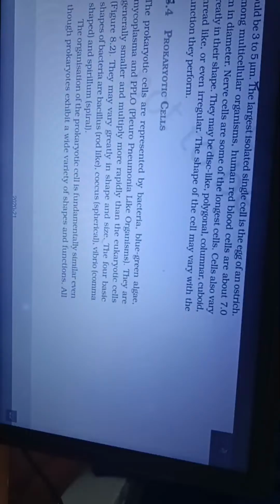8.4 Prokaryotic cells. The prokaryotic cells are represented by bacteria, blue-green algae, mycoplasma, and PPLO, pleuropneumonia-like organisms. They are generally smaller and multiply more rapidly than the eukaryotic cells. They may vary greatly in shape and size. The four basic shapes of bacteria are bacillus, that is rod-like, coccus, spherical, vibrio, that is comma-shaped, and spirillum, that